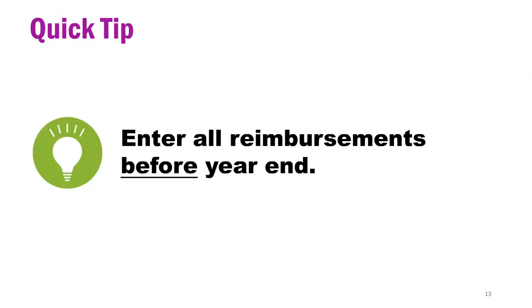One final quick tip to remember is that all reimbursements should be submitted before the end of the year since, per King County policy, petty cash and Imprest expenditures must be recorded in the correct year. Accounts Payable sets due dates for end-of-year payments and reimbursements. Check the Procurement and Payables website as we near year-end for posted deadlines to be sure you don't miss them.